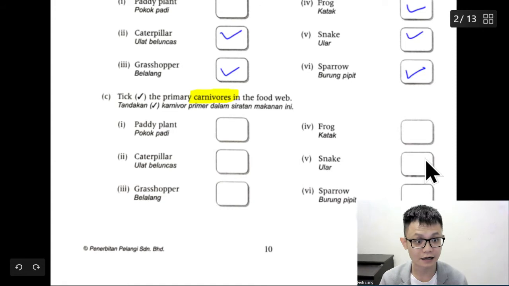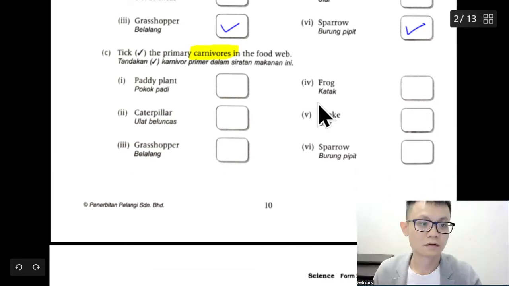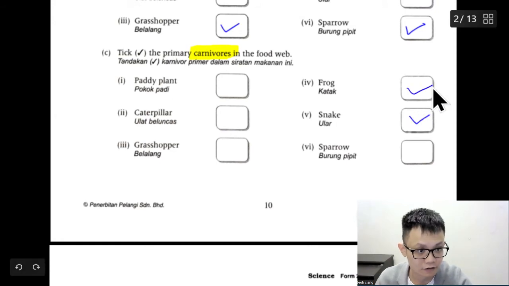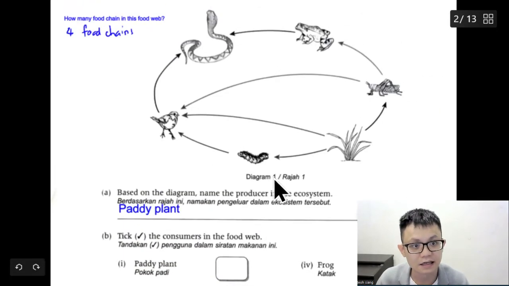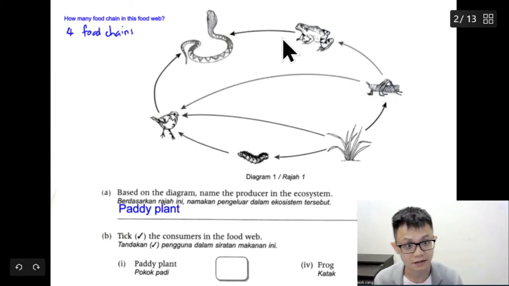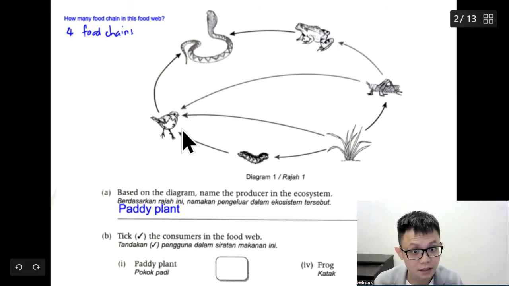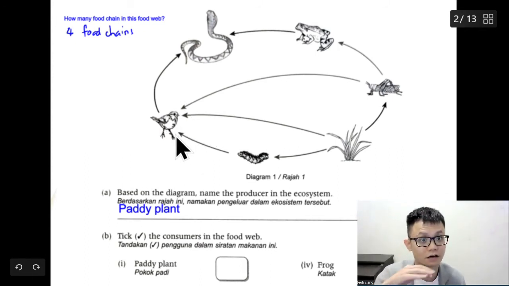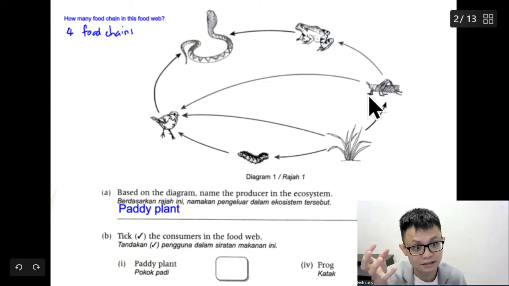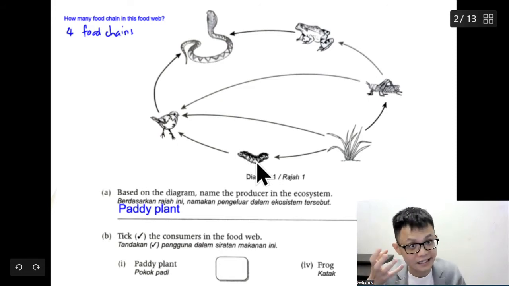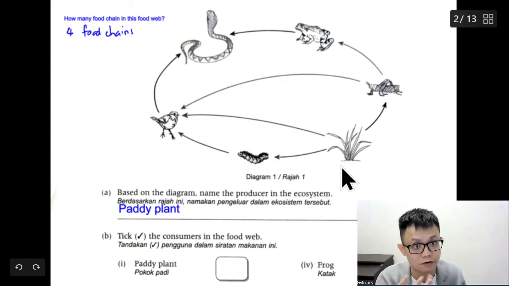Okay, so which one is the carnivore? The carnivores will be the snake and the frog, correct or not? Because we can see here, the frog only eats grasshopper and the snake eats the bird and this one. The bird is an omnivore, correct or not? If you still remember, omnivore means you eat both grass and animals. And the caterpillar will be a herbivore because it only eats vegetable, correct or not?